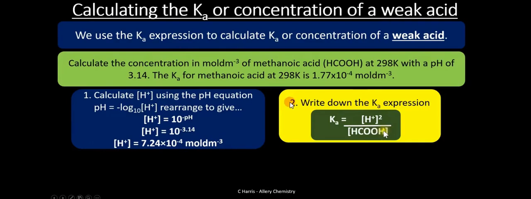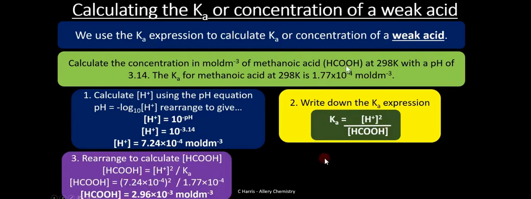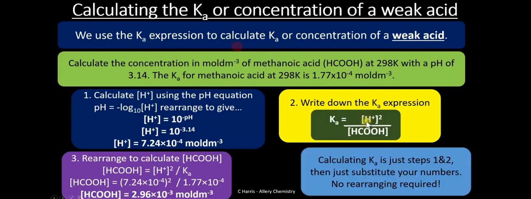Now remember this expression here, it can help you to calculate the concentration at start. We are given the Ka value, which is 1.77 times 10 to the power -4, so we substitute that in, and we now have the concentration of the H plus ions. We substitute those, and we can calculate our concentration at start, which is 2.96 times 10 to the power -3 moles per cubic decimeter. So these manipulations, you must teach yourself how to rearrange these different formulas and manipulate them depending on what you're given.